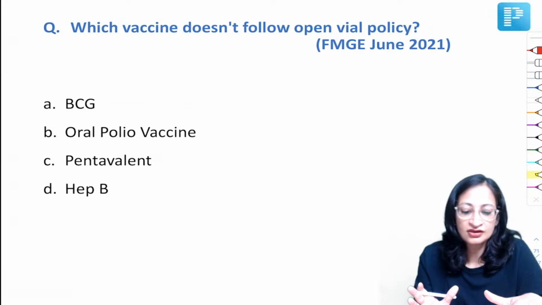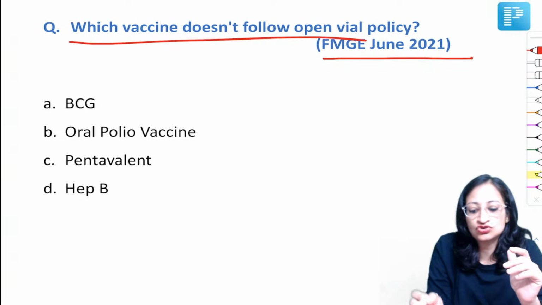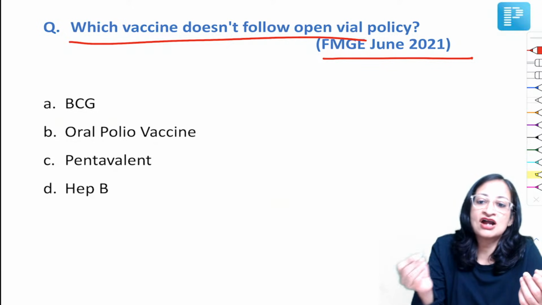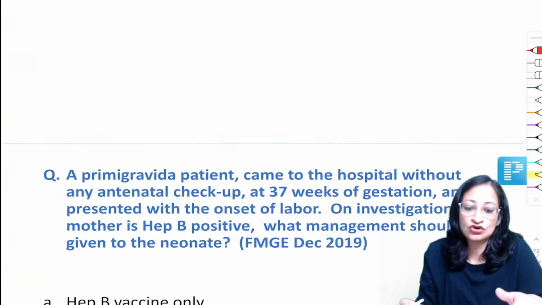Which vaccine doesn't follow open vial policy? You can see such a straightforward question in June 2021. So we all know BMRJ does not follow. So BCG does not follow the open vial policy. Rest of the others follow it.